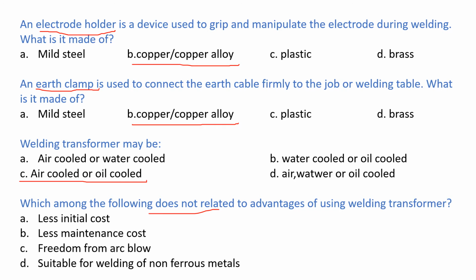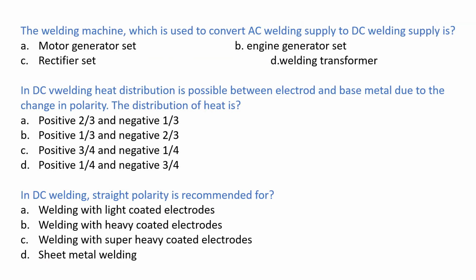The answer is option D. The welding machine which is used to convert AC welding supply to DC welding supply is: motor generator set, engine generator set, rectifier set, or welding transformer set. The correct answer is the rectifier set.